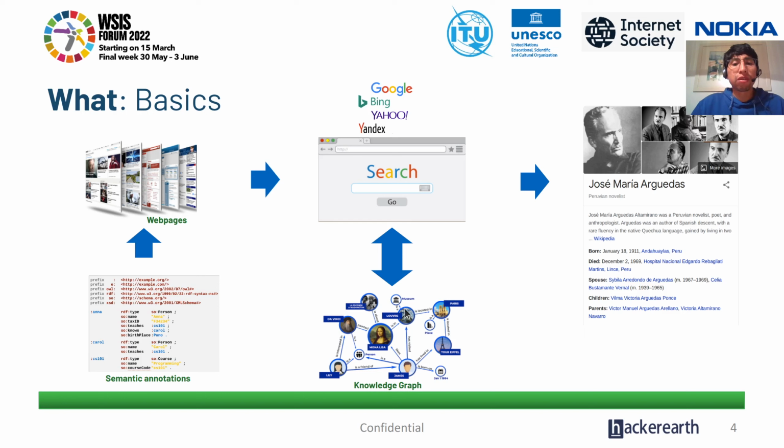Once they store this knowledge graph, they can represent this information in specific knowledge panels. When a user googles for Jose Maria Arguedas, Google will return this small knowledge panel with the concrete information about this person. So this is the basic idea.